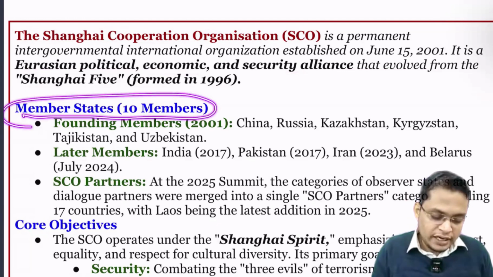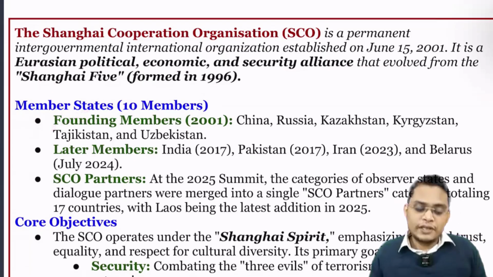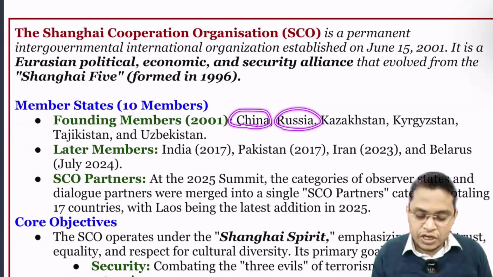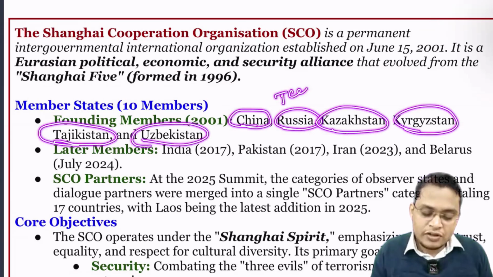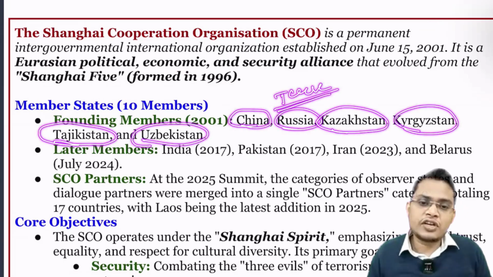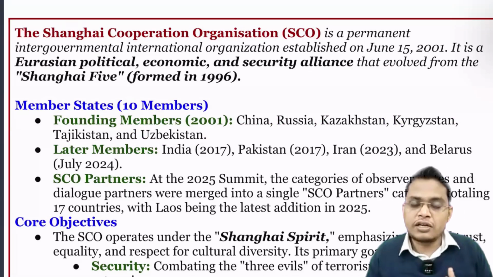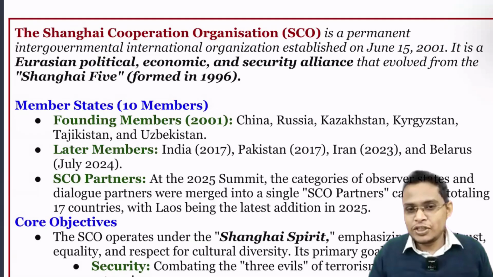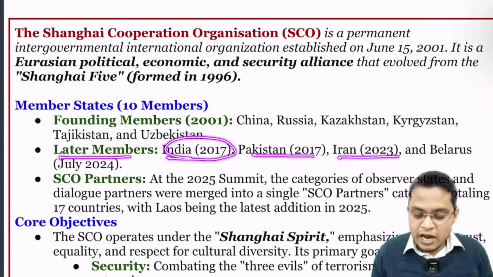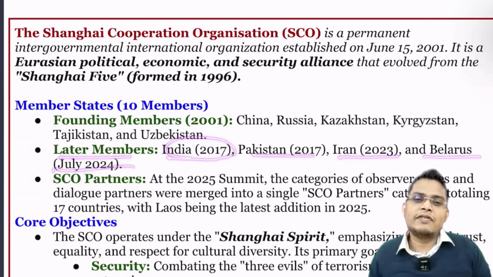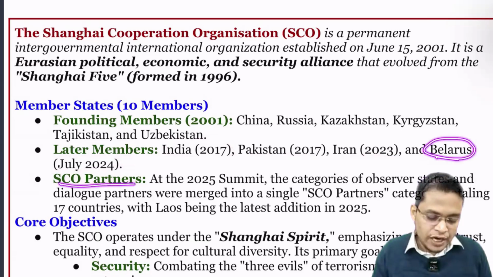The member states are 10. They can be categorized, first, into founding members, those who established the SCO: China, Russia, Kazakhstan, Kyrgyzstan, Tajikistan, and Uzbekistan. But Turkmenistan is not there. Just remember, one Central Asian country is not a member of the SCO: Turkmenistan. The rest are all members. This can be a very good question. Later members are India, Pakistan, Iran, and Belarus. Which country recently joined the SCO? It is Belarus.